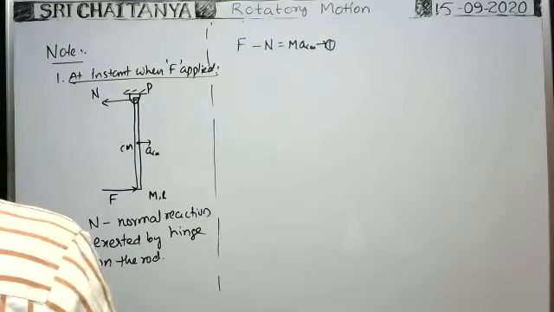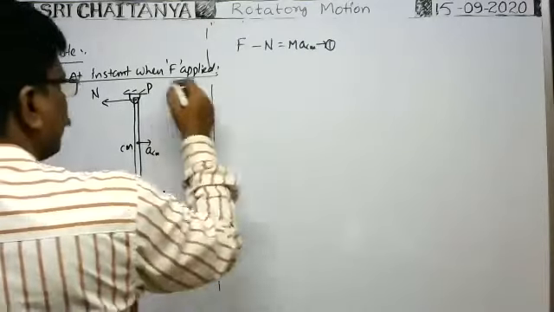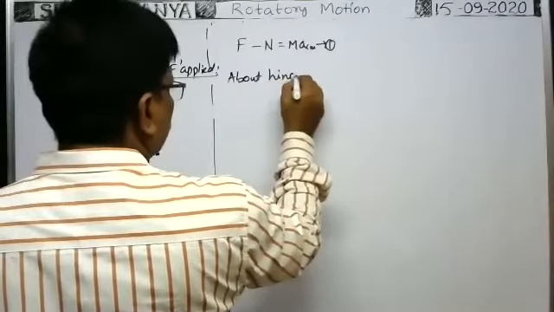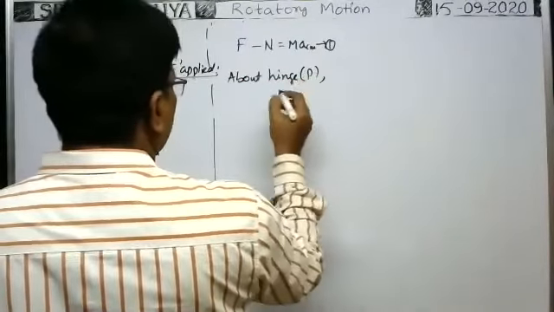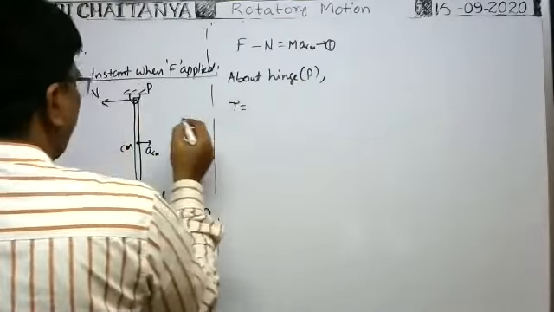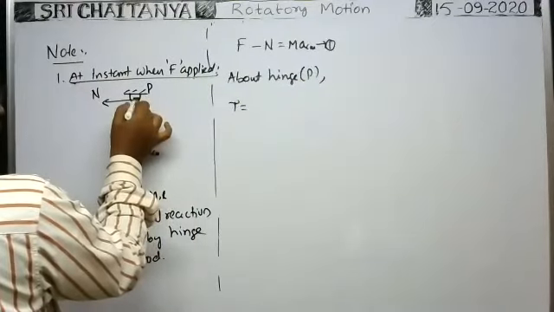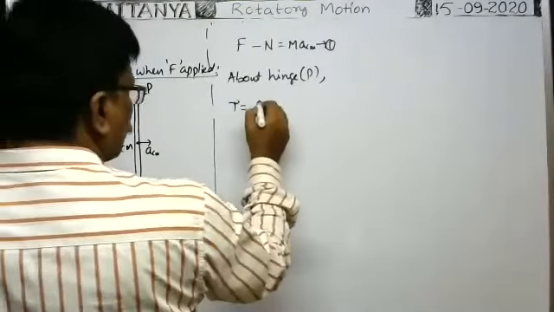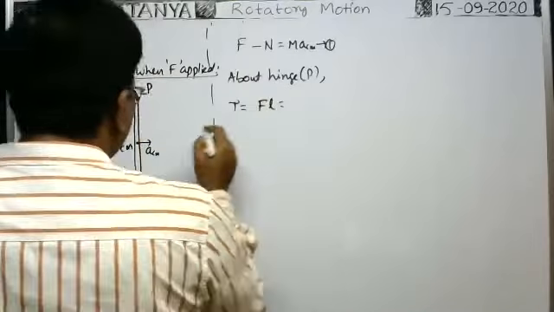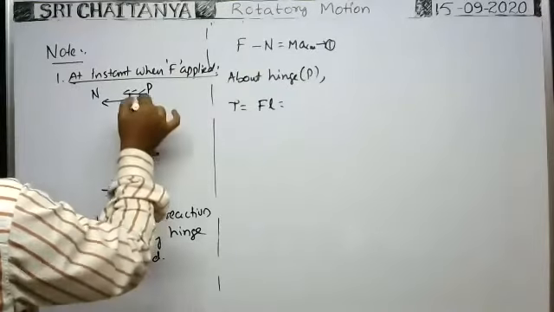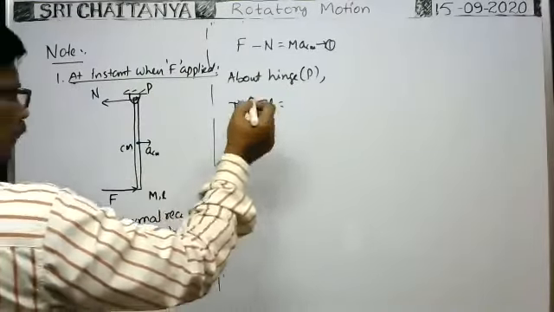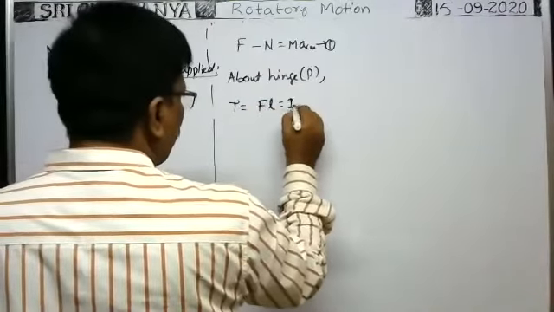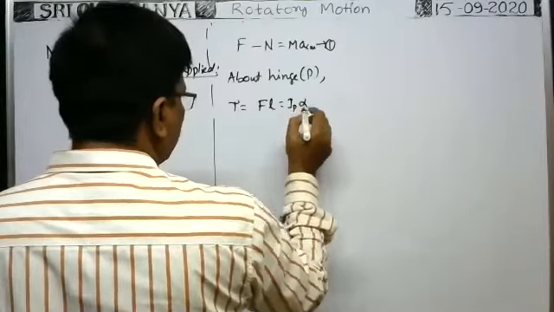Now apply the torque principle also about the hinge. Torque tau about the hinge: due to the normal action, no torque acts. So about the hinge, torque is only due to the applied force. Applied force F into the perpendicular distance of the force from the axis of rotation, that is L, is equal to I alpha. I means moment of inertia of the rod about the point P into angular acceleration alpha.